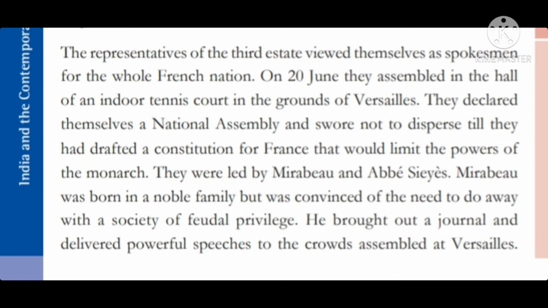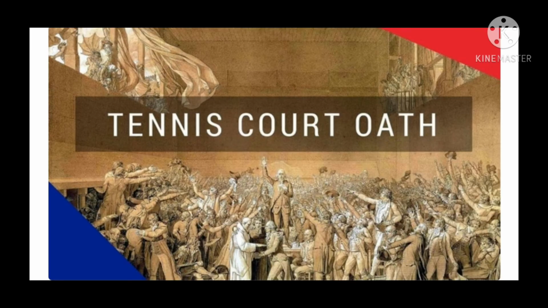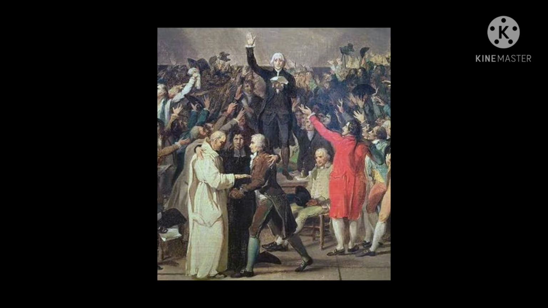So on 20th June, the representatives of the third estate all assembled in the hall of an indoor tennis court in the grounds of Versailles. There they declared themselves a National Assembly. And they also promised not to disperse till they had drafted a constitution for France.